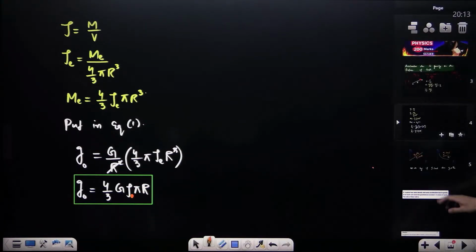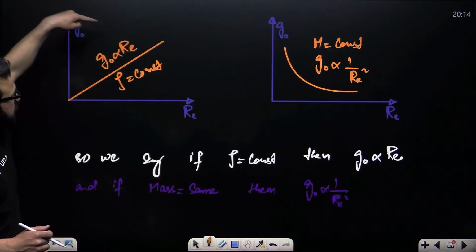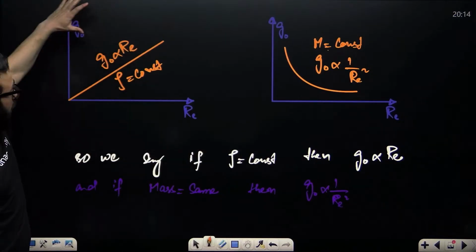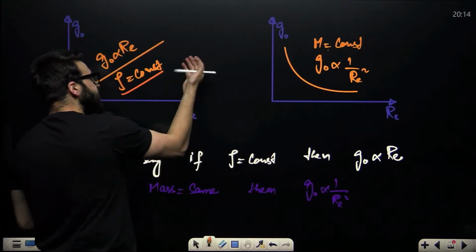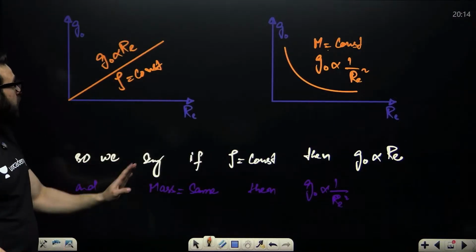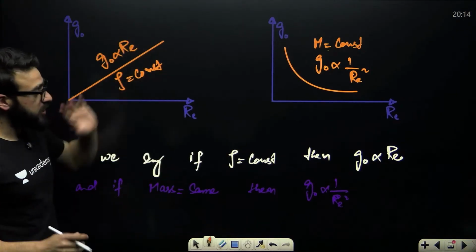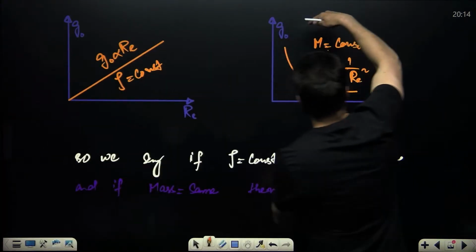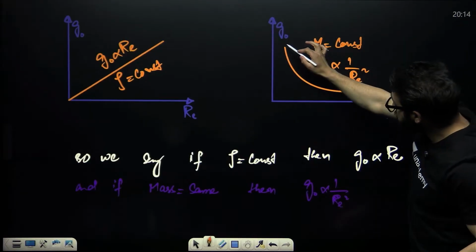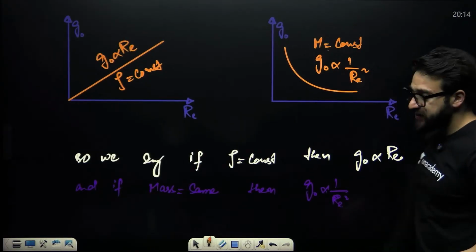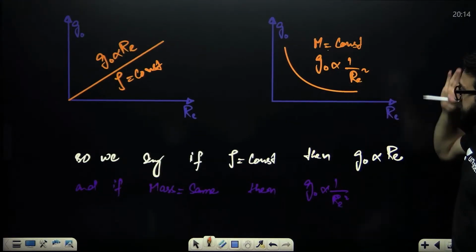So if somebody asks you the graph between g naught versus R_e, always remember, if they say density is constant, I'll show you the questions also, then g naught is proportional to R_e and the graph will be a straight line. And if mass is given as constant in the question, then g naught versus R_e will be a rectangular hyperbola, since g naught is inversely proportional to R square.